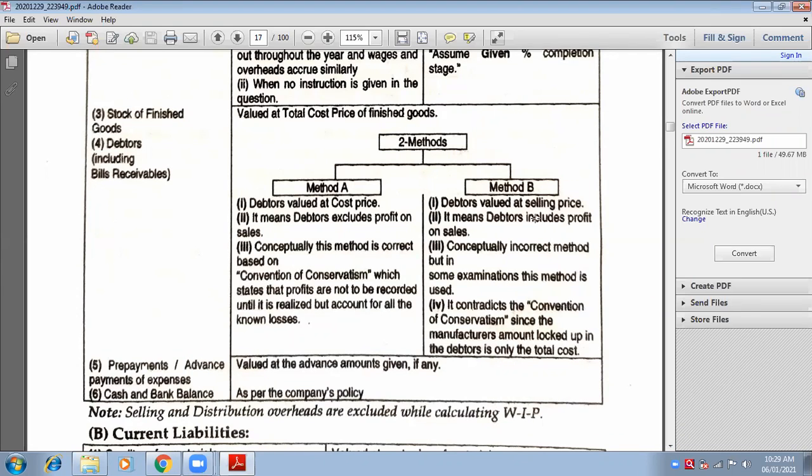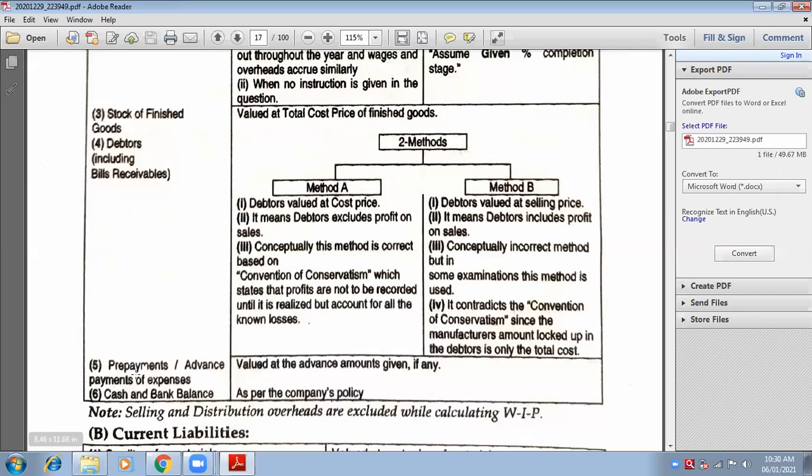Suppose they say debtors should be valued at cost price, only then method number A will be applicable. This method number A will be applicable only when they say debtors are to be valued at the cost price. Cost price means cost of production. Otherwise, debtors are always valued at selling price, because from the selling price debtors arise. Therefore, credit sales is the base for the debtors.